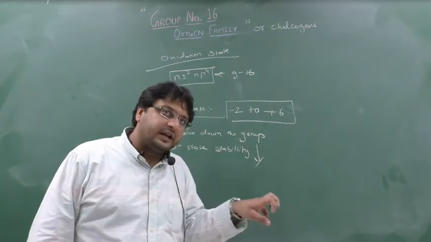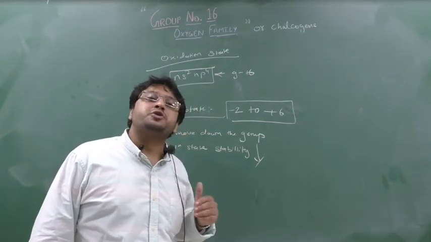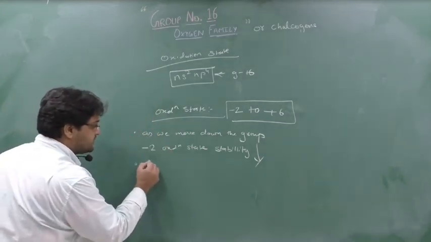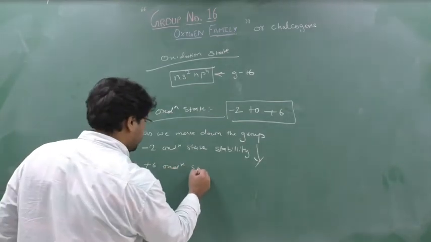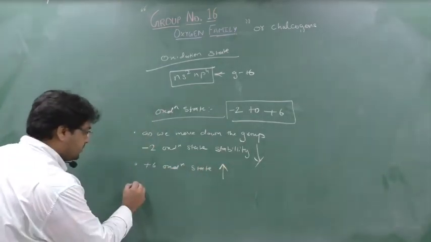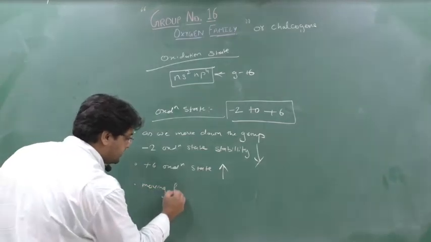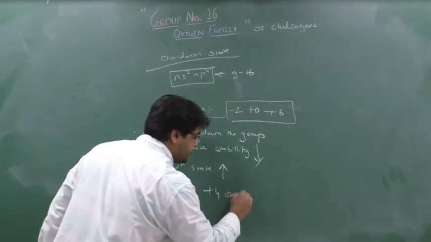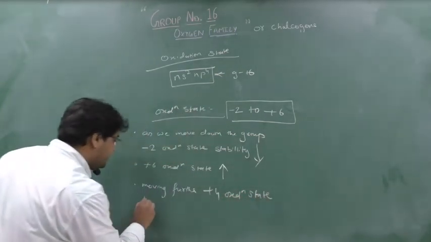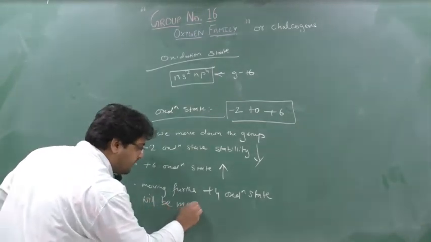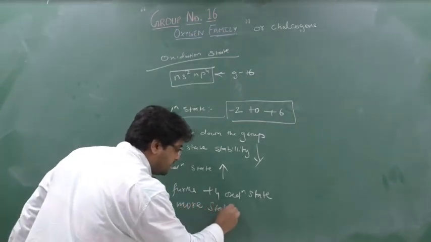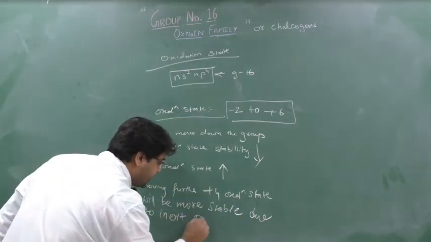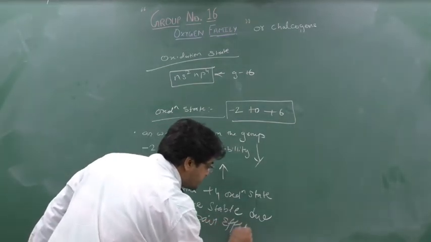So as the ability of attracting electrons decreases, what increases? Ability to lose the electron. So as we move downside the group, -2 oxidation state stability decreases, but +6 oxidation state increases. But moving further, +4 oxidation state will be more stable. Why? What is the reason? Due to inert pair effect. Remembering? Yes or no? Understood or not?